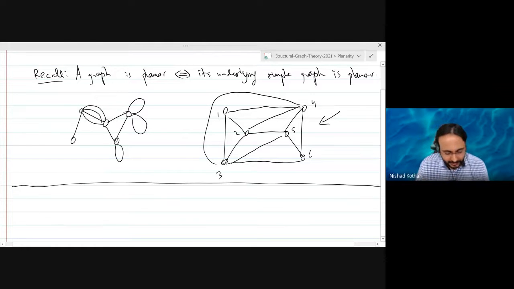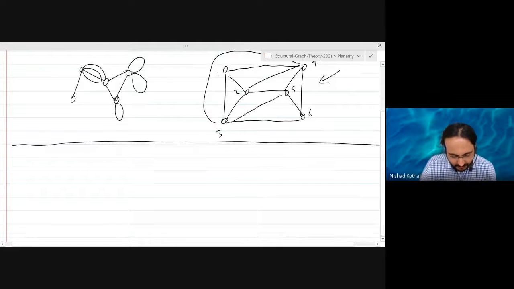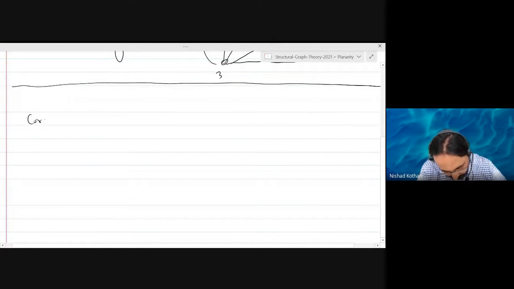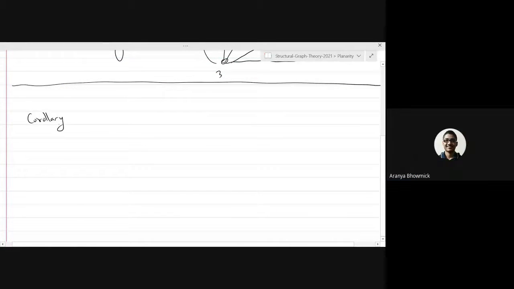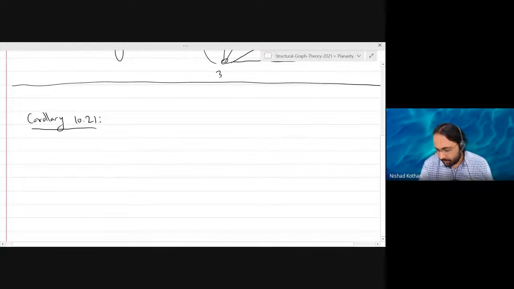And I want you all to think about why. I want a simple explanation for it. All right. So we will prove a corollary of Euler's formula. So is the argument like adding any more edge will create a K5? That is one way to do it, but I want a more intuitive explanation. Okay, sir.